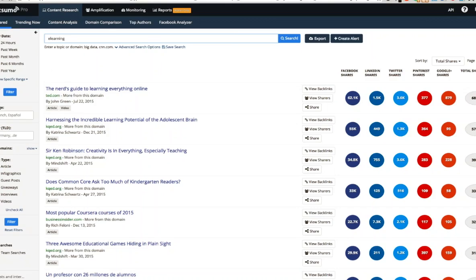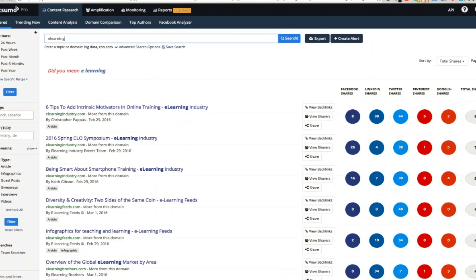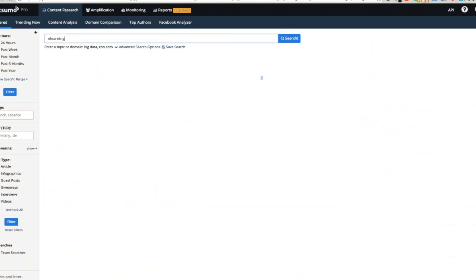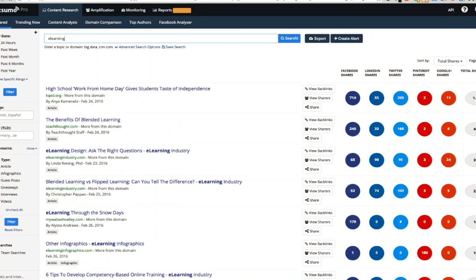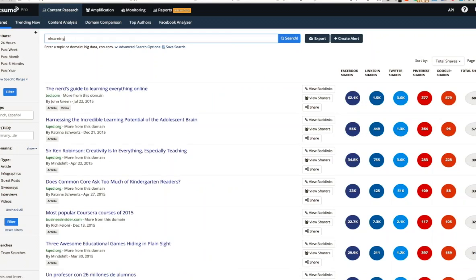You can also shorten up that time period. So if you would like to see the most shared content that has come online in the past 24 hours or the past week, you can do that. That might be useful if you're looking for content that is performing well right now. Maybe you want to find things that you could post in a social media feed. If you're looking to create new content, though, it might be more useful to look at content that has been online over the past year.